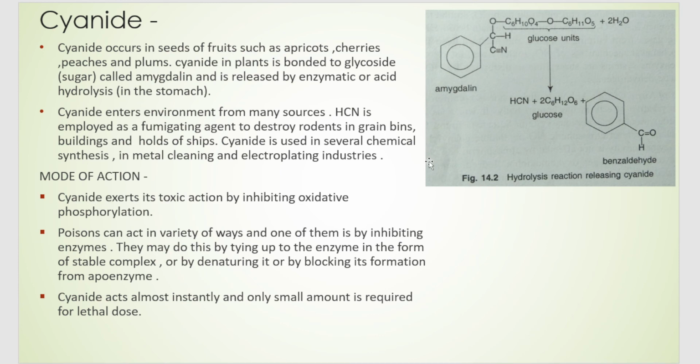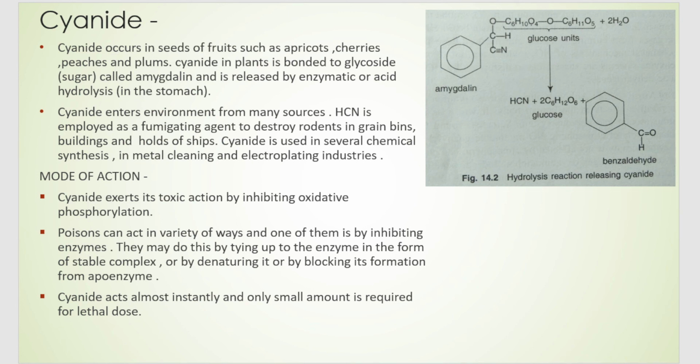And how else is cyanide coming into the environment? It is used in different industries as a fumigating agent to destroy the rodents that feed on the grains, or it can be used in buildings and shipping industries. Also, it is used in metal cleaning and electroplating industries. So, in these forms, cyanide will get into the environment.